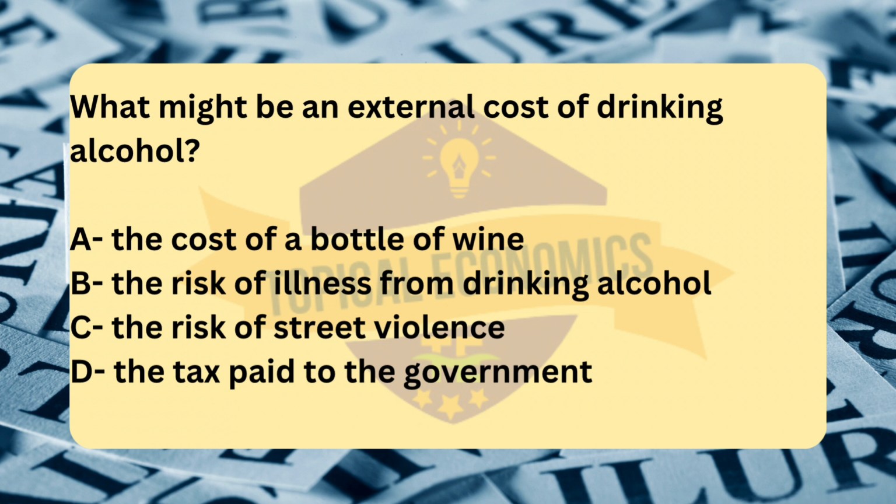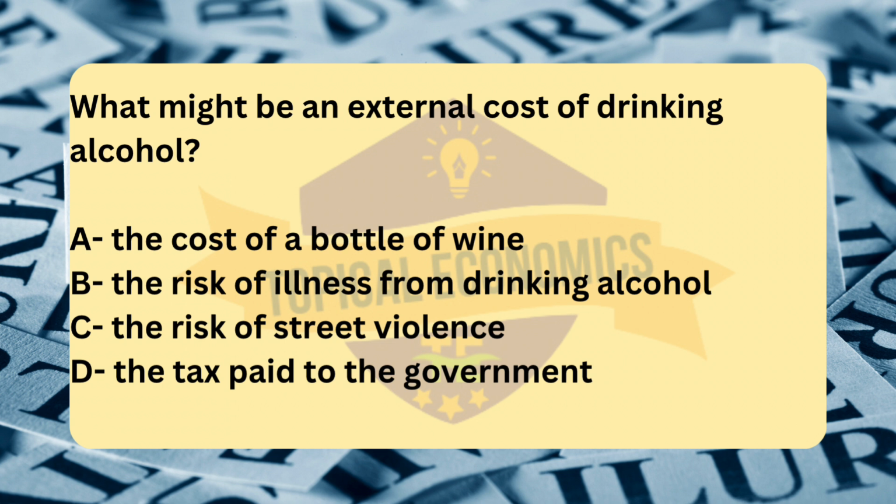The correct answer for this question is option C. The risk of street violence. An external cost, or negative externality, occurs when the actions of an individual or group impose costs on third parties who are not involved in the activity.